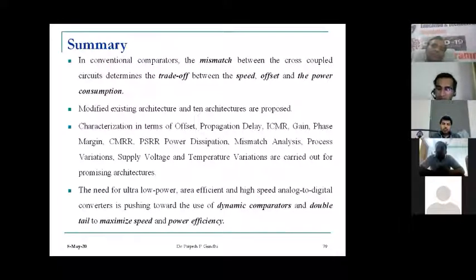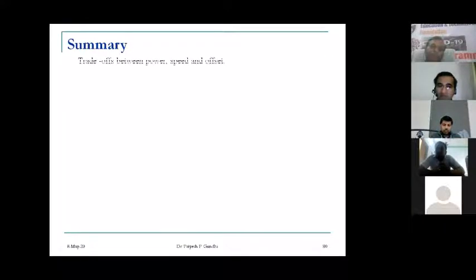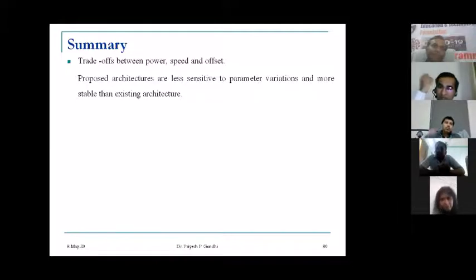So in the proposed comparator, we have used the concept of both differential circuitry as well as double tail circuitry, for the trade-off between power, speed, and offset. The proposed architectures are less sensitive to parameter variations, as we have seen across the various parameters against which we have tested the circuit, and are more stable than the existing architecture.